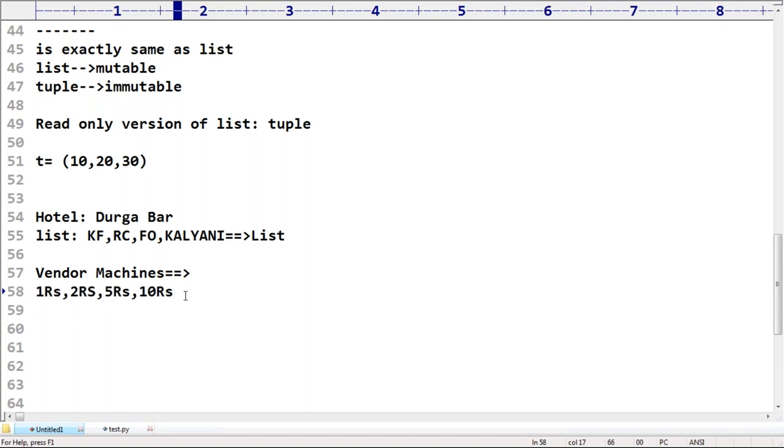This one is the tuple concept. Sir, very simple. Just for basic idea purposes I'm telling. I want to represent a group of values, and the change is not allowed once created. Then automatically we go for tuple. If change is allowed, sir, no problem at all, then automatically we should go for the list concept. List and tuple, what is the difference? A very, very important question for the interview room, sir. List is mutable, tuple is immutable.